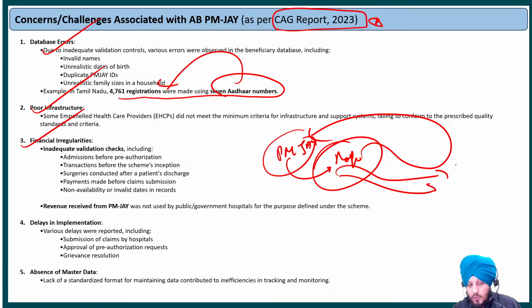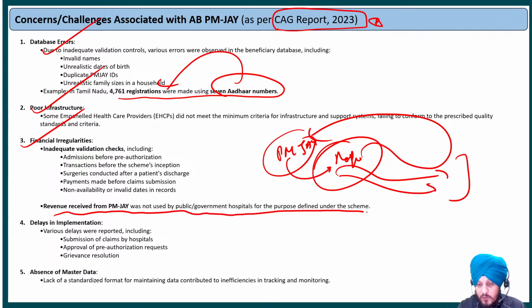Fine. So this is also an important point, that the revenue received from Pradhan Mantri Jan Arogya Yojana was not used by public hospitals for the purpose defined under the scheme. Lastly, delays in the implementation are also there, in the submission of claims by the hospital, approval of pre-authorization requests, grievance resolution. So implementation challenges are also there. Very general points, easy to understand.